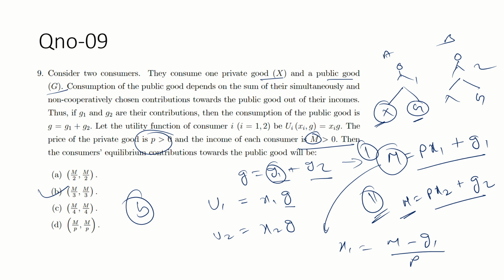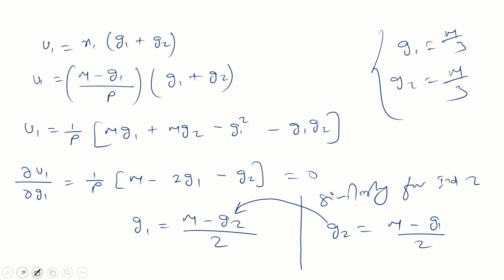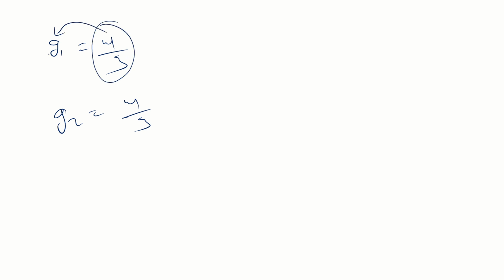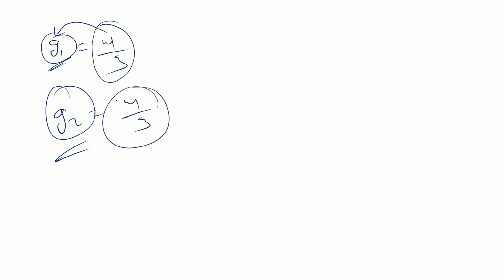Okay, so B is a correct option, m by 3, m by 3. Just put it. You will get G1 equal to m by 3 and G2 is equal to m by 3. So these are the contribution by individual one. So whatever the income, suppose if the income is m, then m by 3 portion of their income is contributed toward the public goods by individual 1 and similarly by individual 2. Okay, so this is the point, guys.